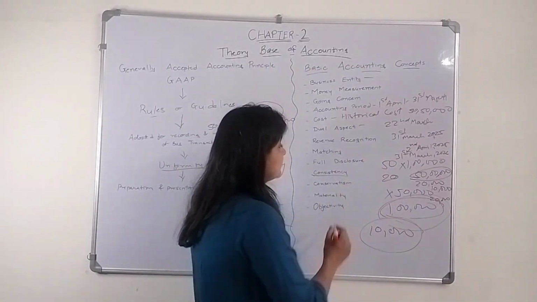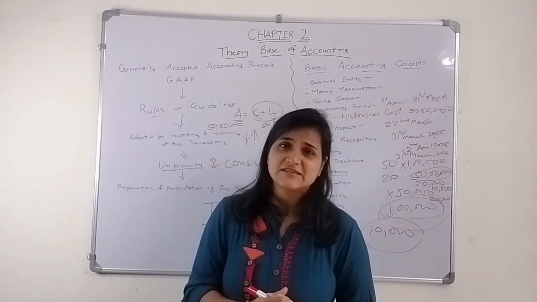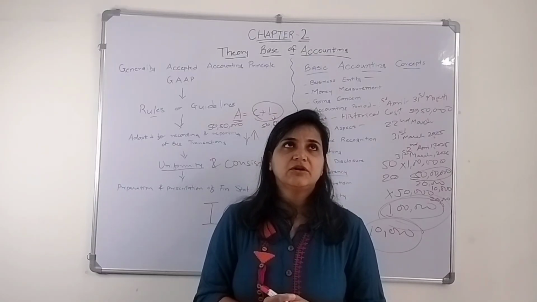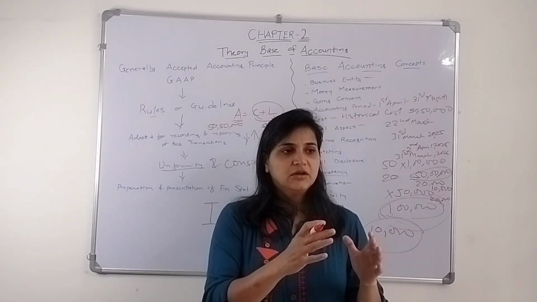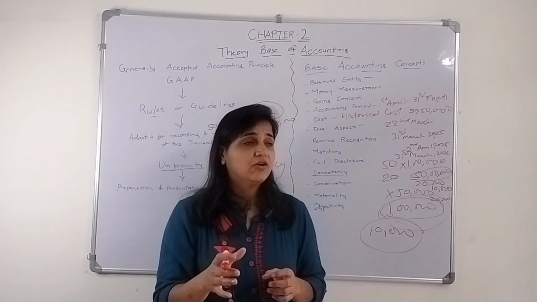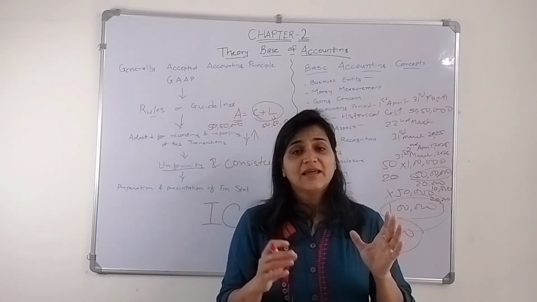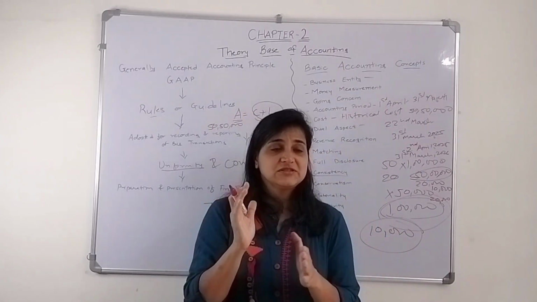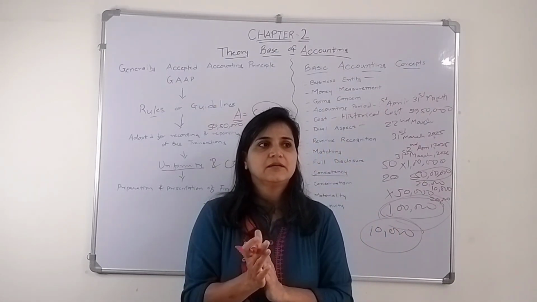Third, another concept is consistency. Consistency says, for example, in the organization, like I just now told you, there is a method of charging depreciation: straight line method, written down value method.